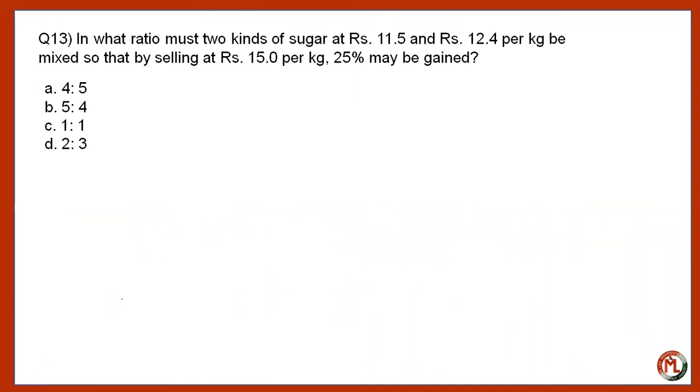Next one. In what ratio must two kinds of sugar at rupees 11.5 and 12.4 per kilogram be mixed so that by selling it at rupees 15 per kilogram, 25% may be gained? Now, here the profit is 25%, right? So you have to first find out the cost price. Let CP be X.